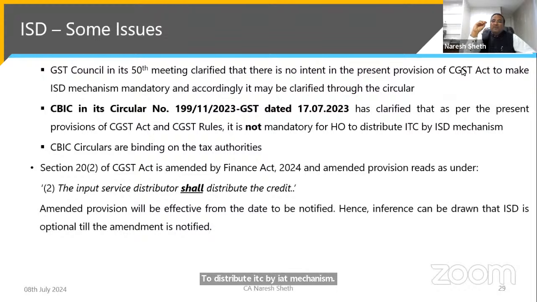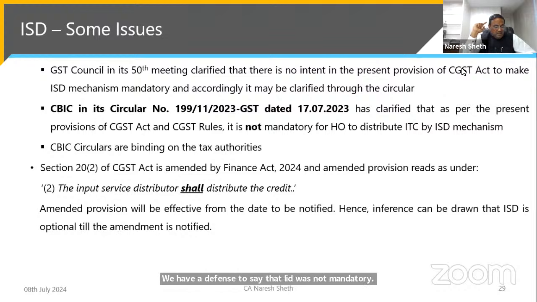And friends, we all know that CBIC circulars are binding on the tax authorities. So we have some reprieve. For the past period, we have a defense to say that ISD was not mandatory.